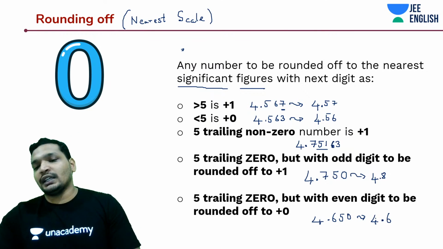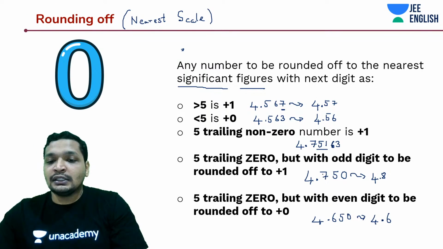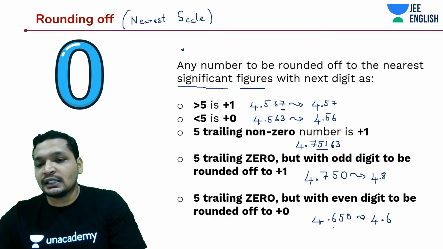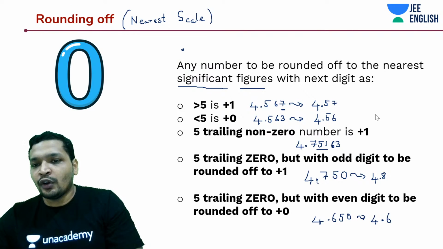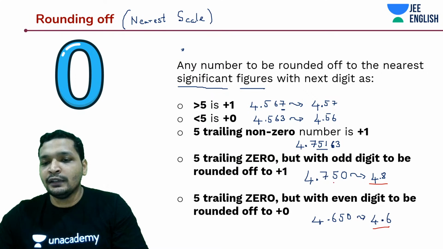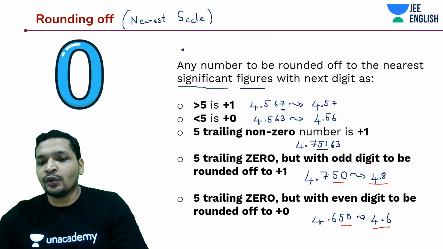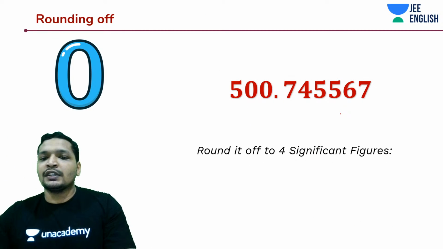In this case, there is actually no logic, guys. But this you have to remember. You like to always keep the things as even. If you are noticing it, when 5 is following the digit, you're always trying to keep it even. This is only when 5 is trailed by 0. Then you're noticing the number where you have to round it off. Okay, let's move forward and understand more of it. That would give us more examples.